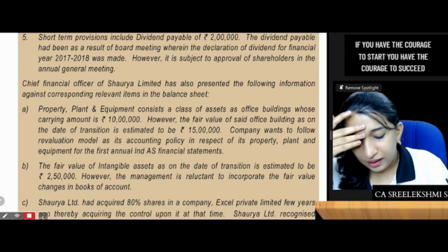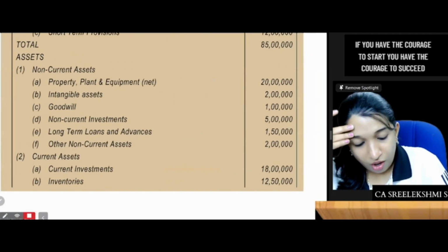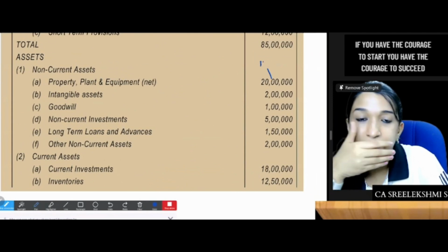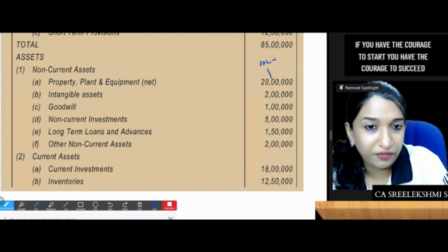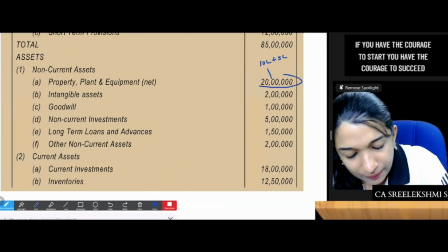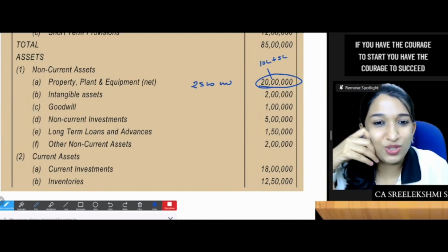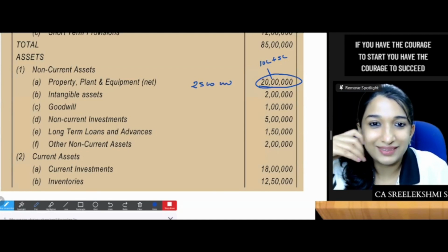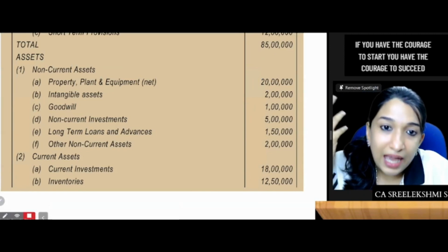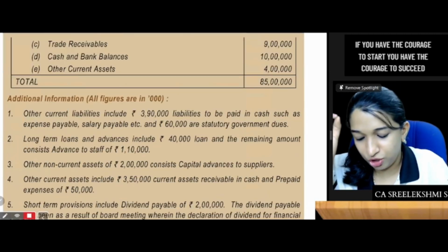So PPE includes 20 lakhs, of which office building was 10 lakhs. It is revalued to 15 lakhs, means the entire PPE will be increased to 25 lakhs. Yes or no? Correct. That 5 lakhs you can show. Additional 5 lakhs can be shown.